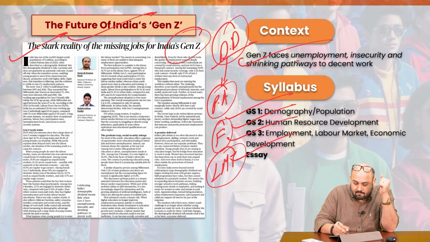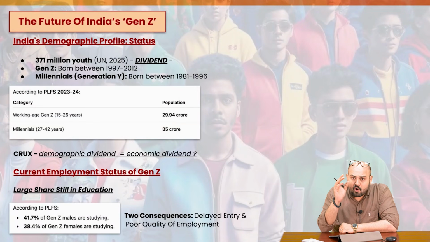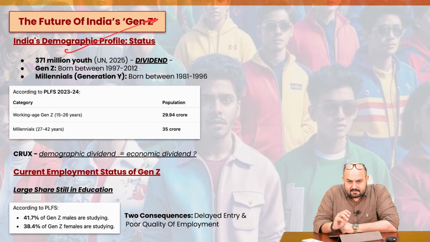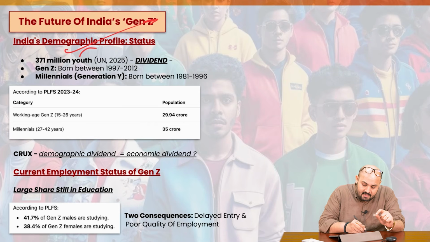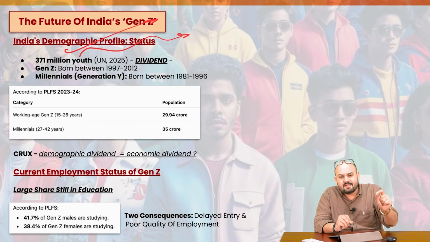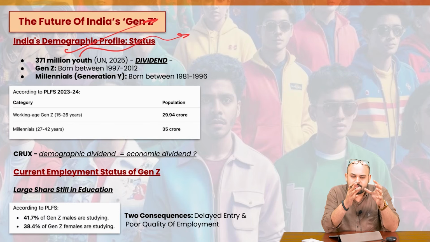Gen Z faces unemployment, insecurity, and shrinking pathways to decent work. Now, if we talk about the demographic profile of India, we have the United Nations report of 2025, which says that India has almost 371 million youths. A large share of the population is categorized as youths, the young population.